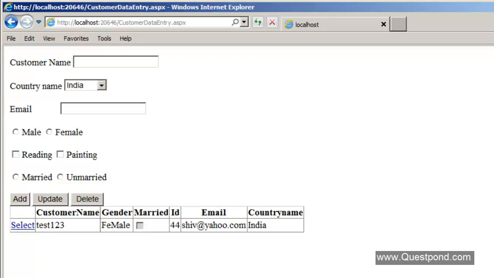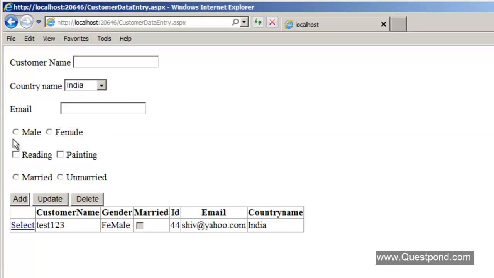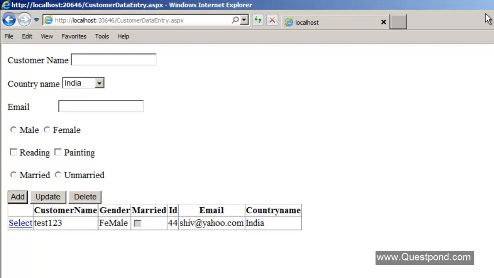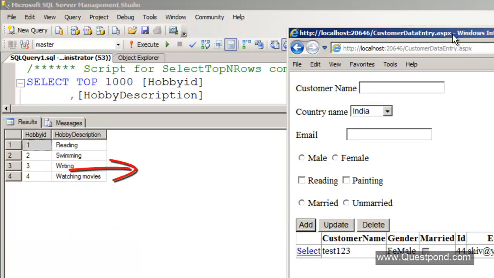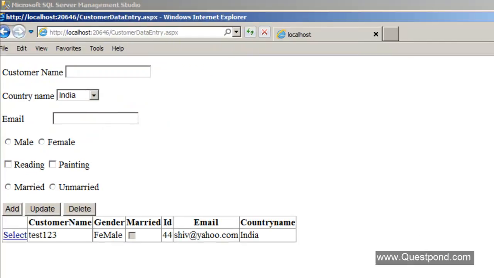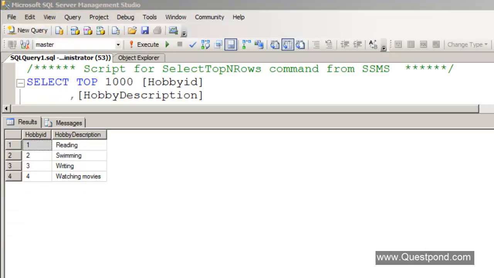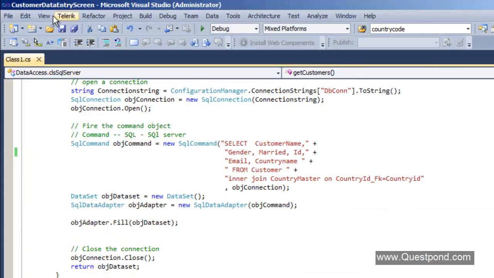It should actually be read from this database, and it should be displayed here dynamically, right? So in other words, the next logical step is that we need to somehow generate these checkboxes from this database here, that is hobby master. So let's go ahead and close this, and let's go back to our Visual Studio here.